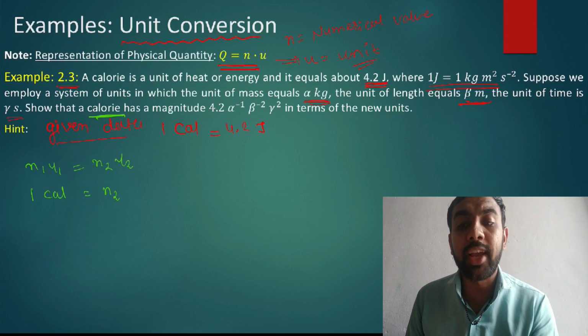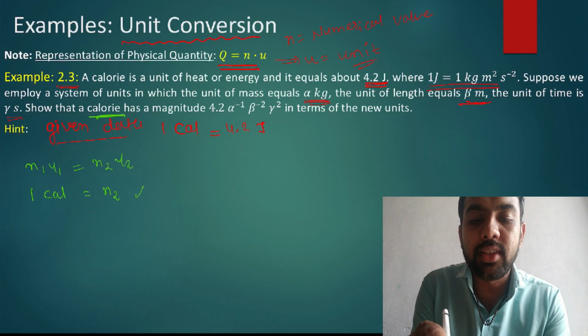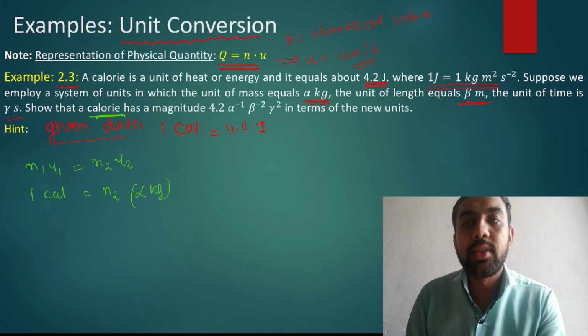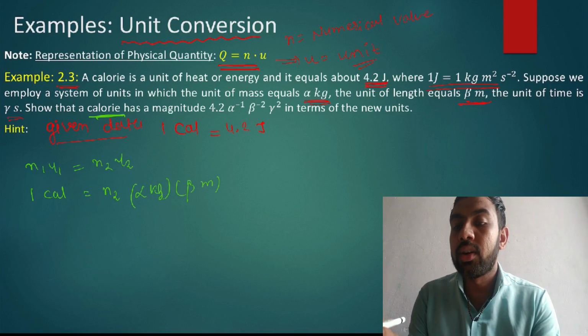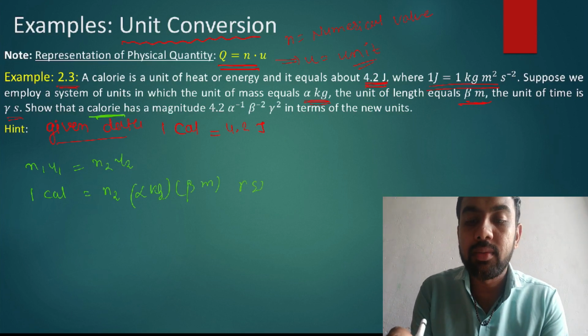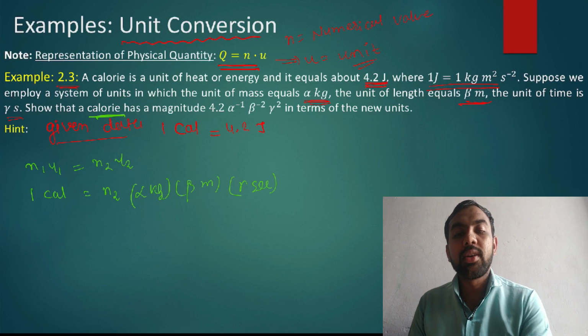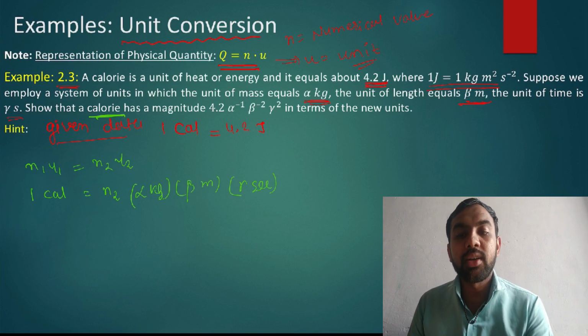And what is the second unit? Second means alpha kg, beta meter, and third one is gamma second. Alpha kg, beta meter, and gamma second.